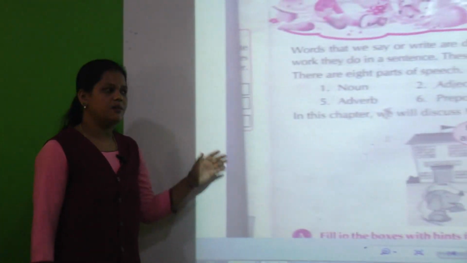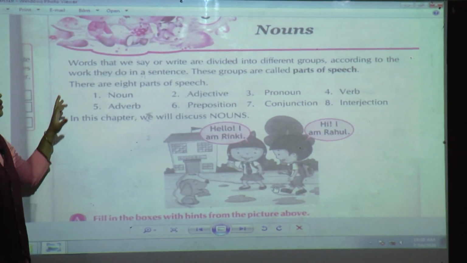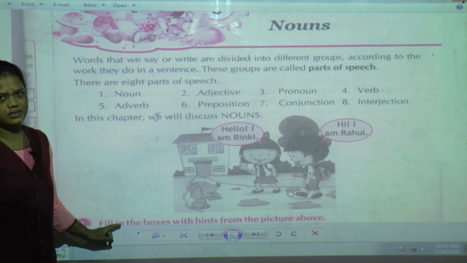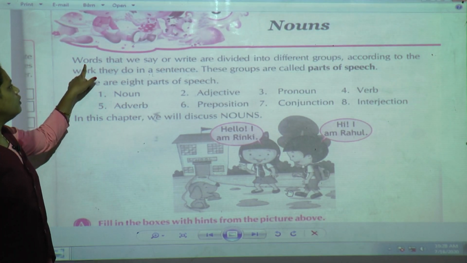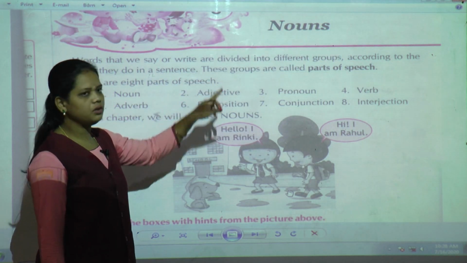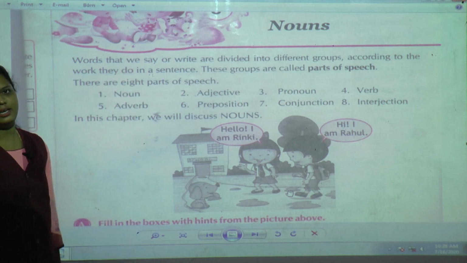In the last chapter we studied more details about nouns, but before we started nouns, we saw the meaning of parts of speech. Once again we are going to revise: what do parts of speech mean? The words that we say or write are divided into different groups according to the work they do in a sentence.